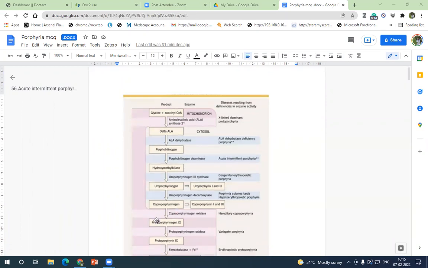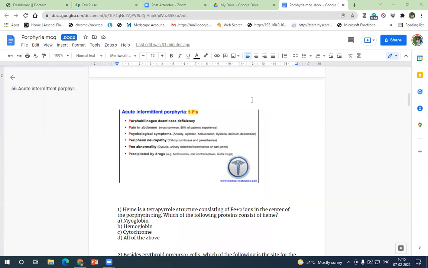So acute intermittent porphyria, there are 5 P's of acute intermittent porphyria, which you should remember. One is P for enzyme, that is porphobilinogen deaminase deficiency. Second P is pain abdomen. Most common presentation is pain abdomen. You can get a patient who has presented with surgical OPD and they have been taken up for laparotomy. There is negative laparotomy. Such questions can come.